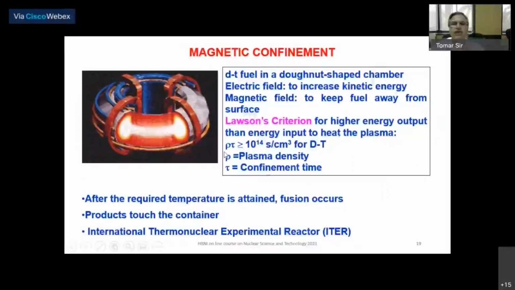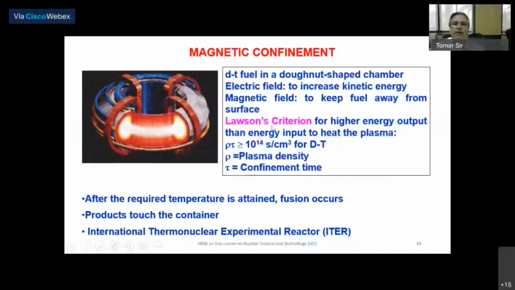So Lawson's criterion is that the product of plasma density and the confinement time has to be more than or equal to 10^14 seconds per cc for the deuterium-tritium fuel. If you have deuterium fuel, then this criterion is 10^16. It is more stringent. So that means what?